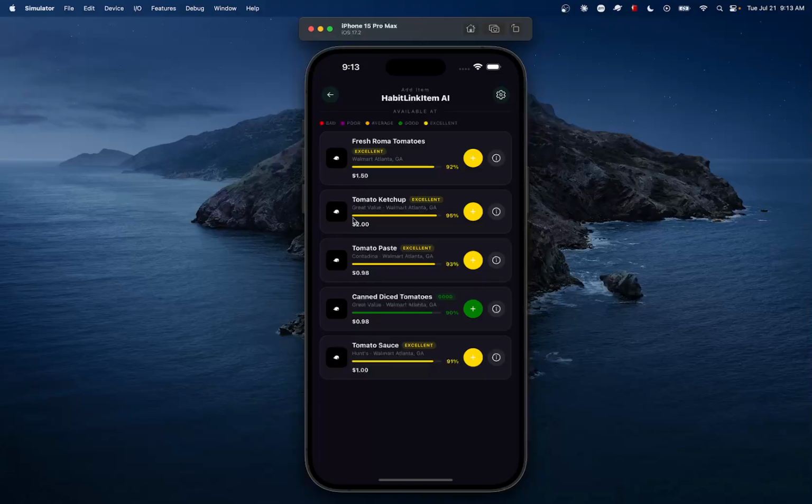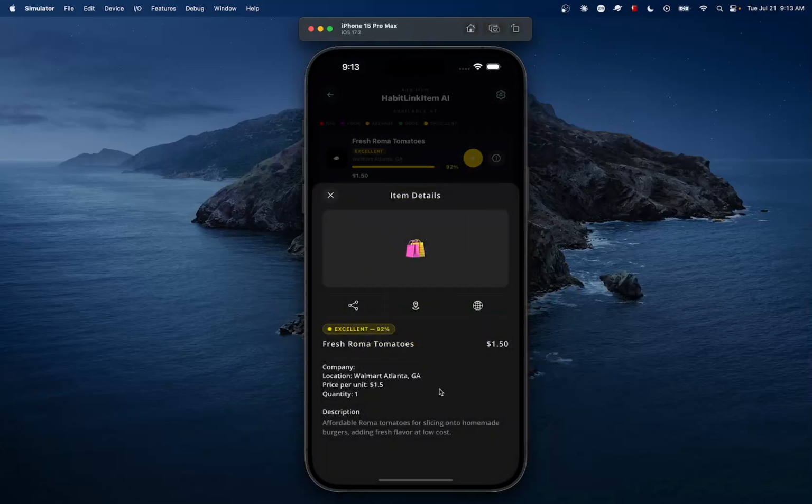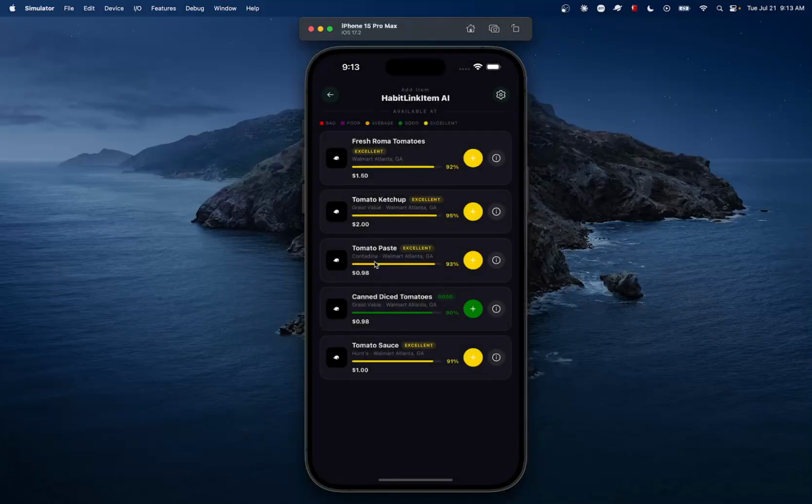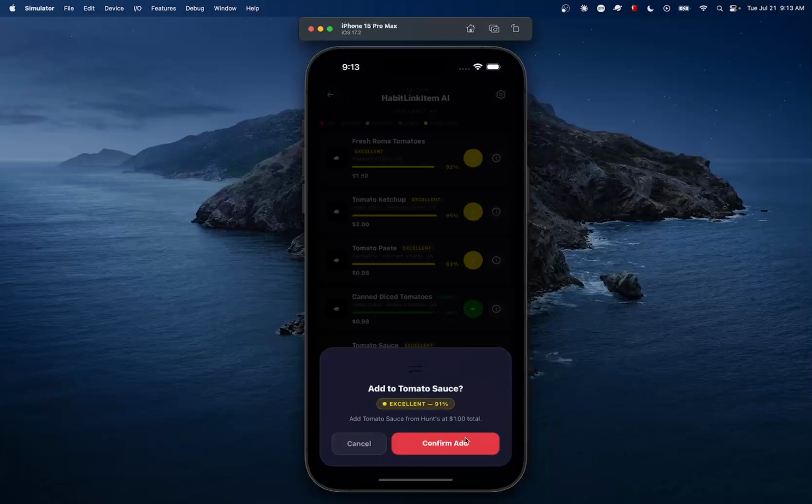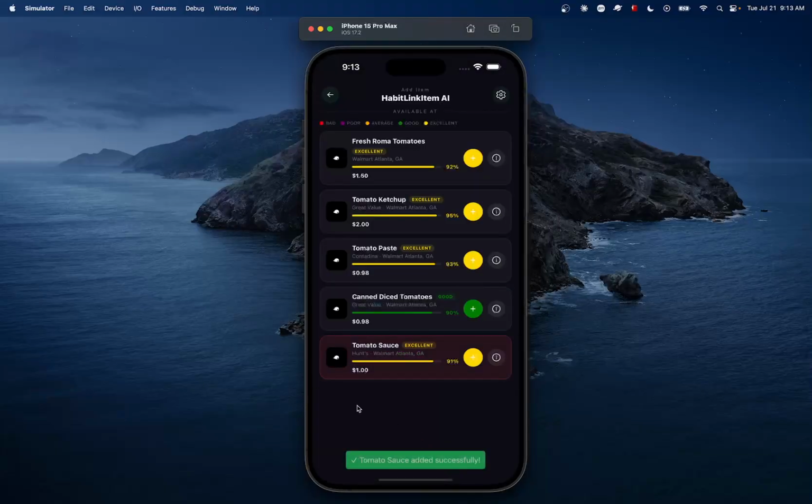All right, here we have a few recommendations, and all are above 90%. And also it tells us the location of it. So I can click on this button to see the location. All right, so I'm going to choose the cheapest one, I think, which is this one here, $1. All right, I'm going to click add. Okay, so I can keep on adding those here. I don't have to limit myself to one, but I will limit myself to one for now.